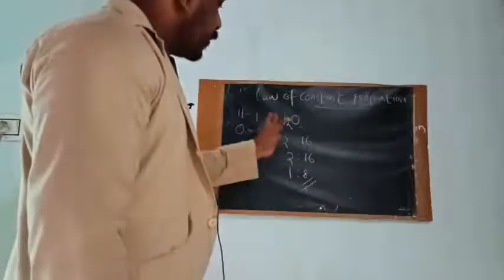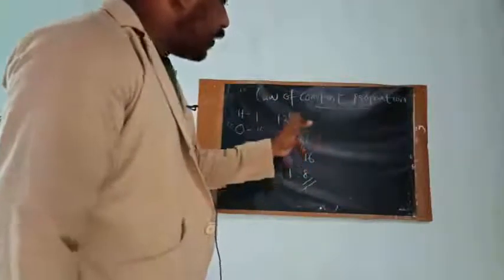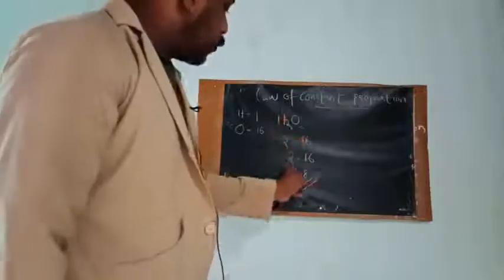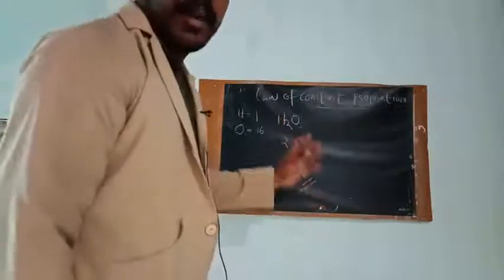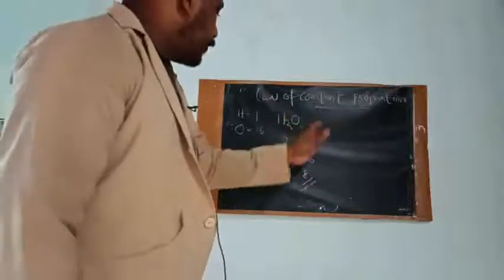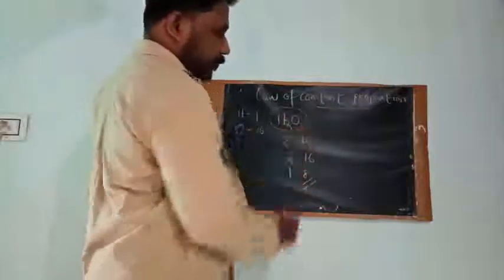That is, hydrogen and oxygen are combined in the ratio 1:8 by mass to form the particular compound H2O.